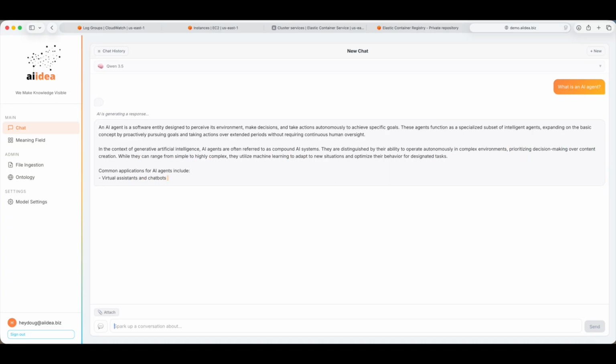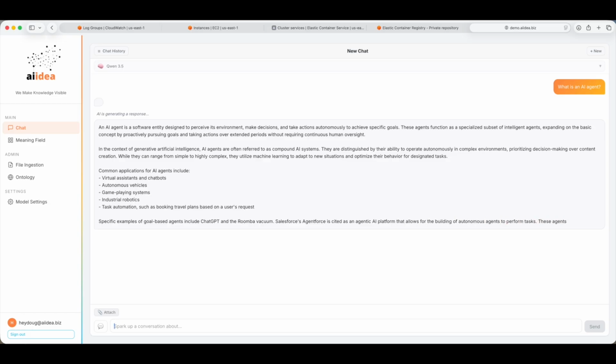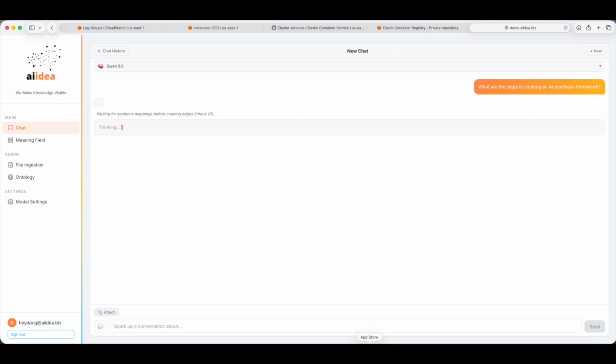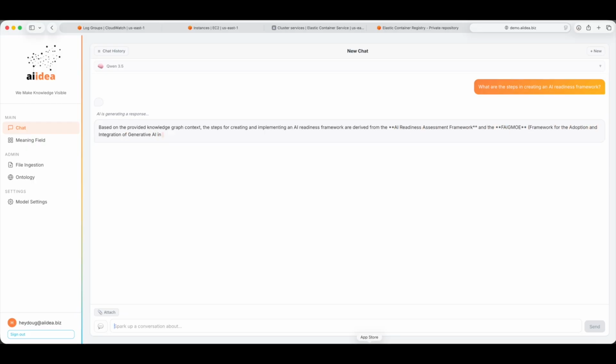Now we let Quinn expand the answer. But instead of starting from an empty prompt, the model begins with a semantically constrained subgraph. The graph provides the conceptual seed of definitions, relationships, frames, objects, and contextual grounding. This dramatically improves consistency, traceability, and alignment with enterprise knowledge. The model generates language. The graph governs meaning.